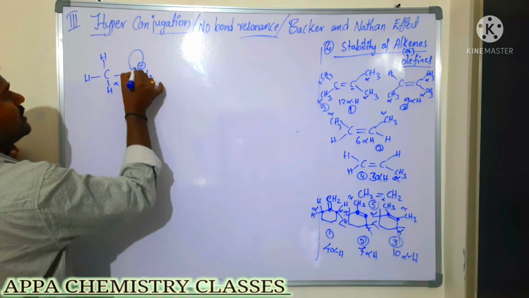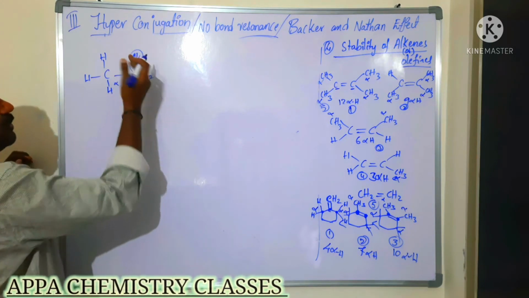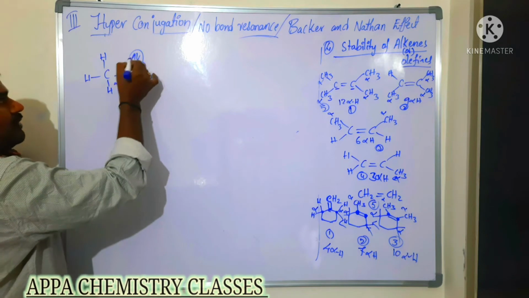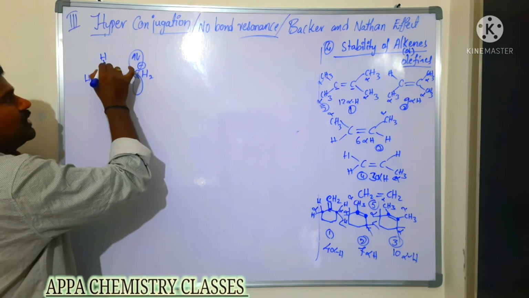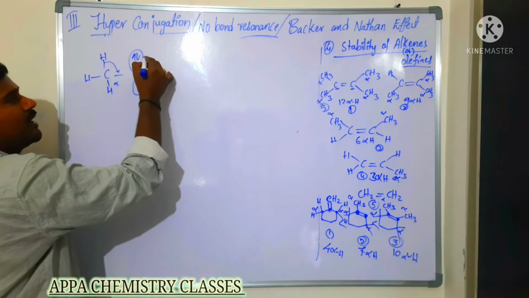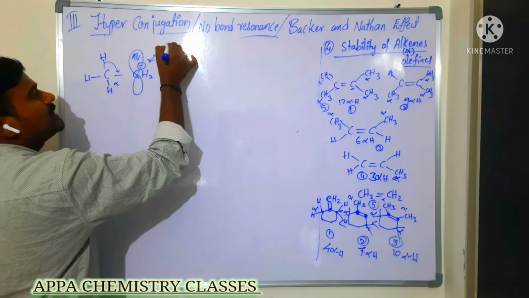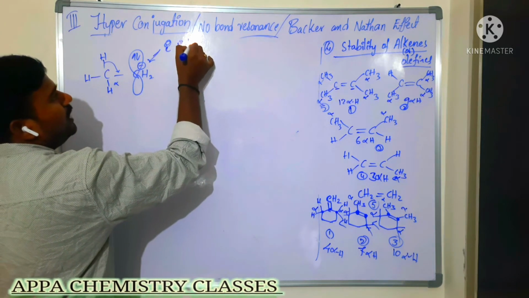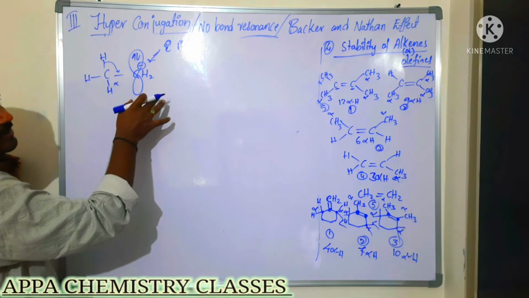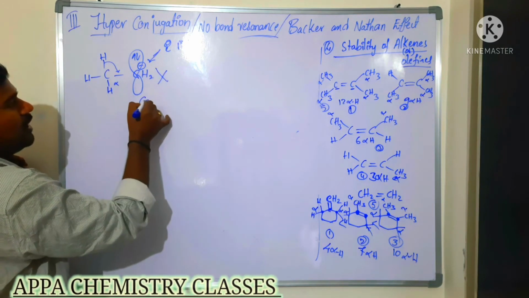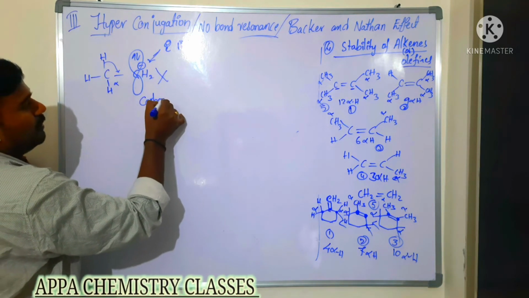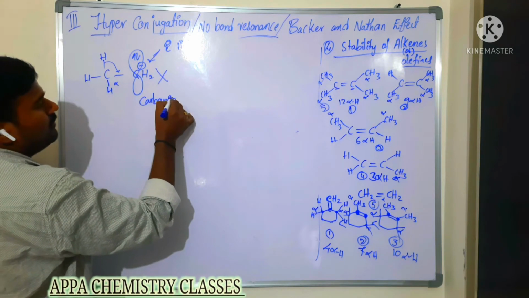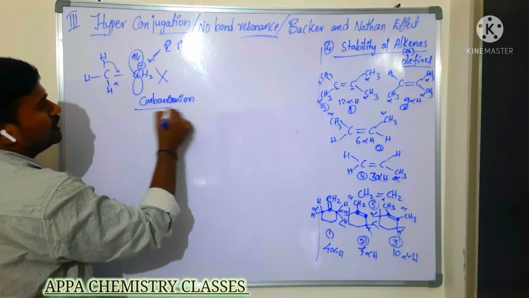Carbanion means one pair of electrons is there. Whenever a pair of electrons is there, it cannot accept electrons because it is an electron rich species. So for that reason, carbanions will not participate in hyperconjugation.